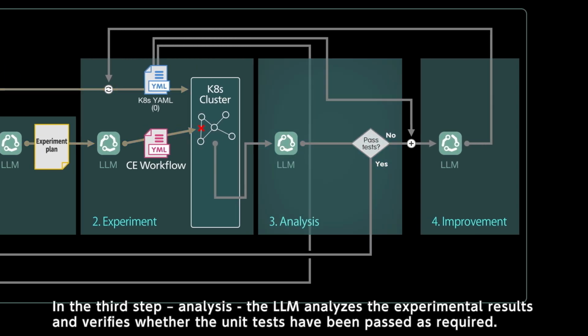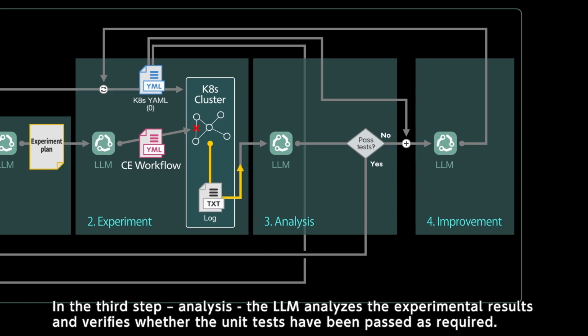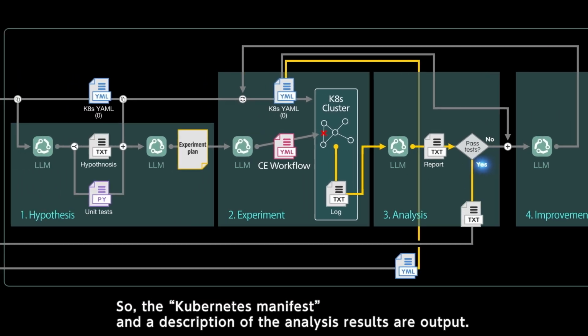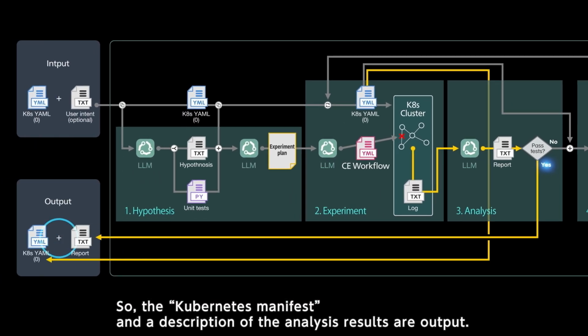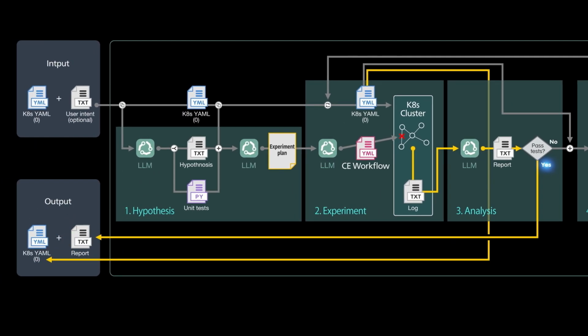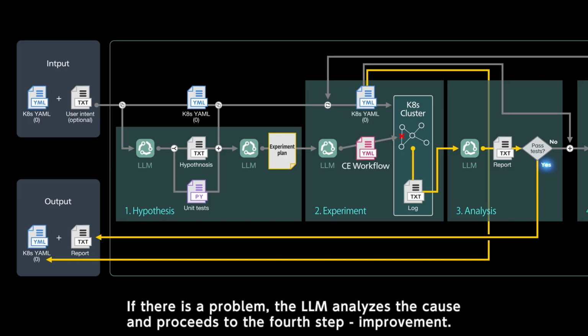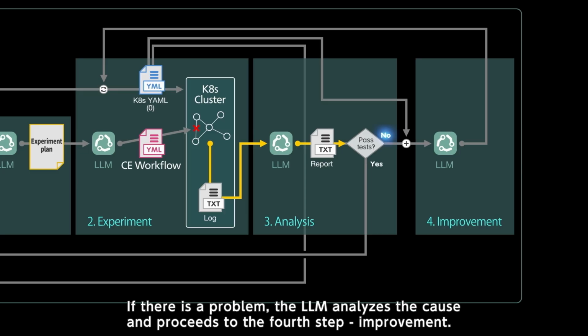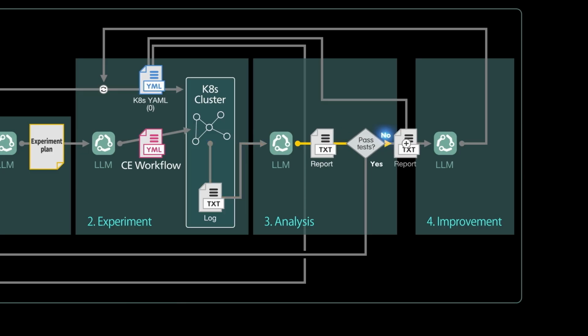In the third step, analysis, the LLM analyzes the experimental results and verifies whether the unit tests have been passed as required. If they have been passed, the input network structure has no problem. So, the Kubernetes manifest and a description of the analysis results are output. If there is a problem, the LLM analyzes the cause and proceeds to the 4th step, improvement.